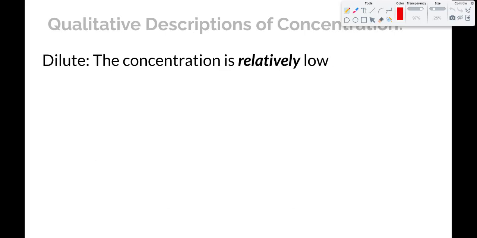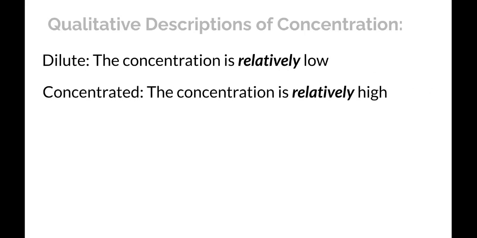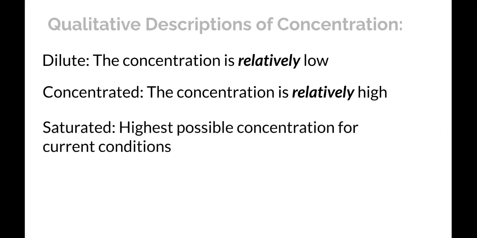Here are some qualitative descriptions of concentration. One is dilute. In a dilute solution, the concentration is relatively low, which means not as much solute per unit of solution or per unit of solvent. Concentrated is the opposite. When we say something is concentrated, that means relatively high compared with dilute solutions. Now, these are both qualitative descriptions that require some kind of an implied reference point, so you can say what's concentrated and what's dilute. So these are not super useful in terms of quantitatively describing a solution.